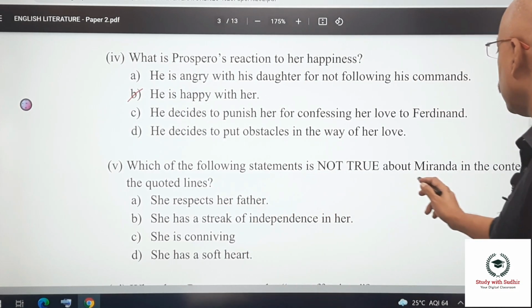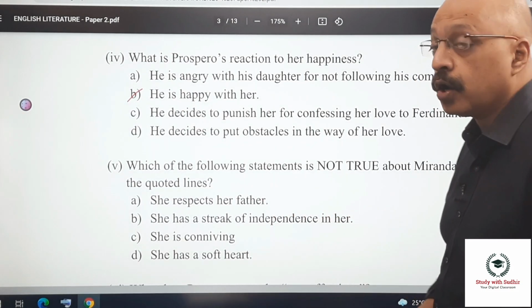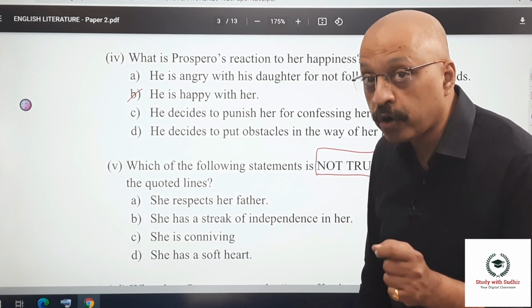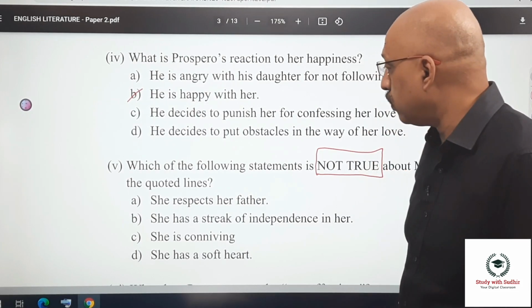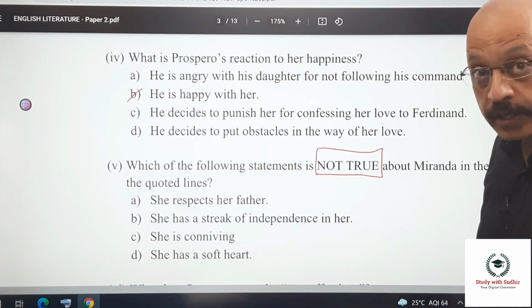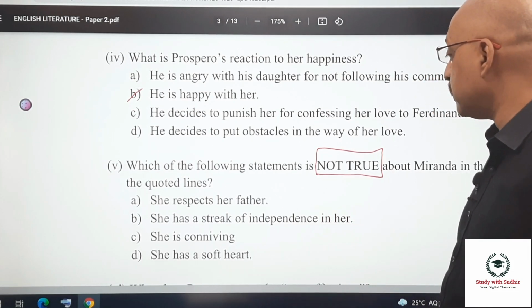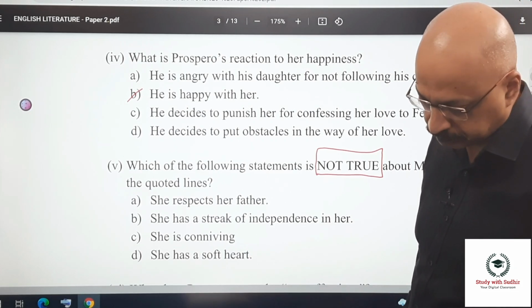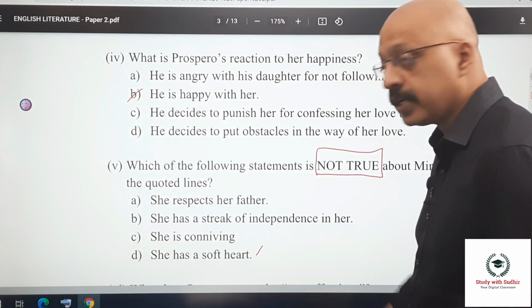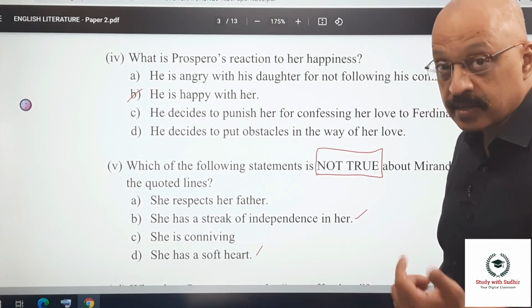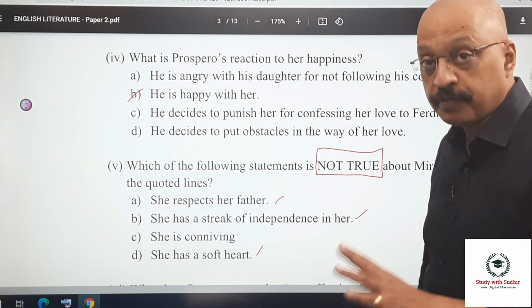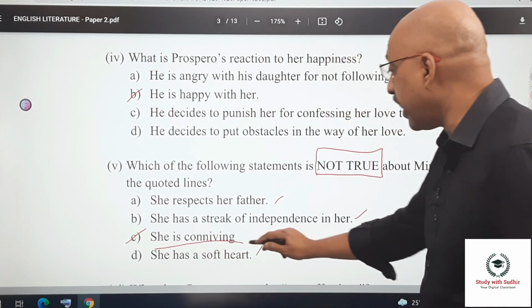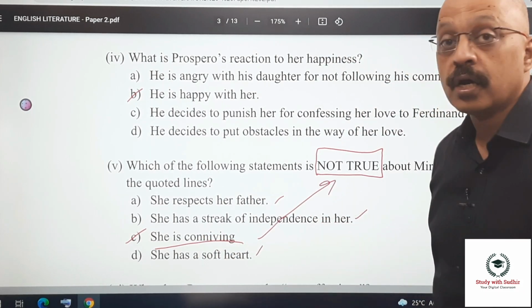Which of the following statements is not true about Miranda in the context of the quoted line? So please remember, whenever something like this is there, you need to read it a little more carefully because it is testing you, right? She respects her father. It is true. She has a streak of independence in her. She's conniving. She has a soft heart, right? So she has a soft heart, is true. She has a streak of independence. That is something which we have seen. She respects her father. She does. She's not conniving, right? So this becomes the right option because they are asking for something which is not true.